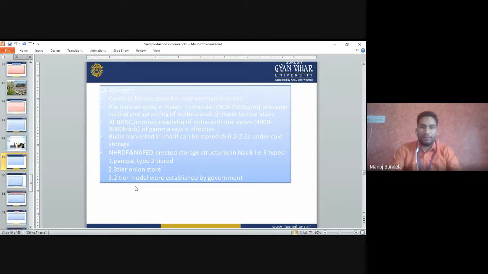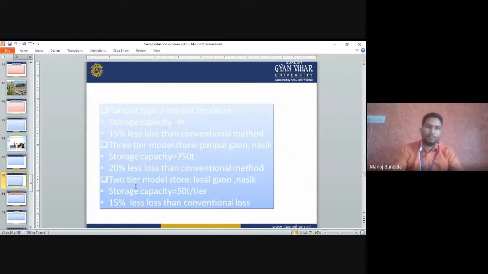NHRDF and NAFED erected the storage structures in Nasik. Three types of storage structures were developed: Panipat type, two-tiered, and three-tiered onion storage, established by the government. The Panipat type has a storage capacity of 4 tons, with 15% less loss than the conventional method.